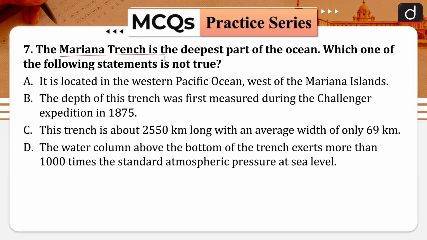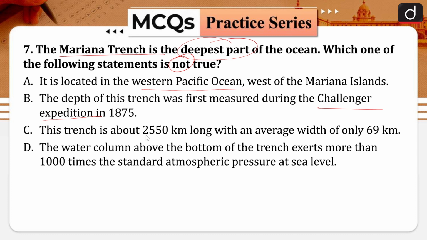The Mariana Trench is the deepest part of the ocean. Which one of the following statements is not true? It is asking about the incorrect statement. It is located in the western Pacific Ocean west of the Mariana Islands. The depth of this trench was first measured during the Challenger expedition in 1875.